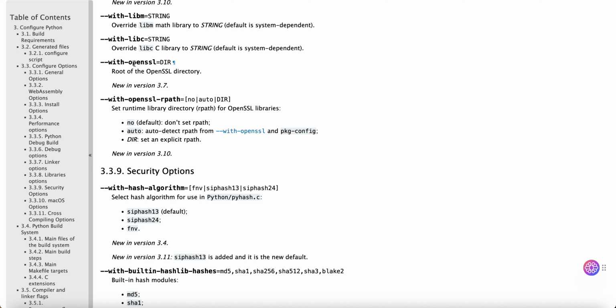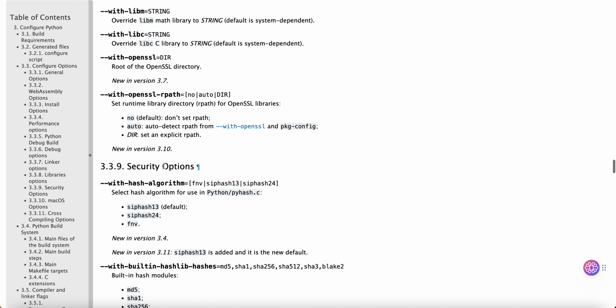--with-openssl=DIR: root of the OpenSSL directory. --with-openssl-rpath=no or auto or DIR: set runtime library directory, rpath, for OpenSSL libraries. No is the default, don't set rpath. Auto: detect rpath from --with-openssl and pkg-config. DIR: set an explicit rpath.